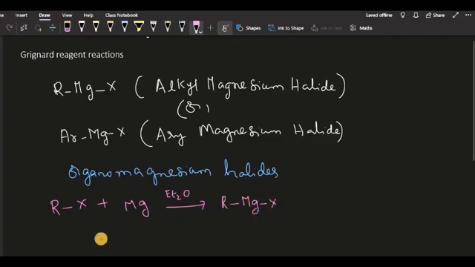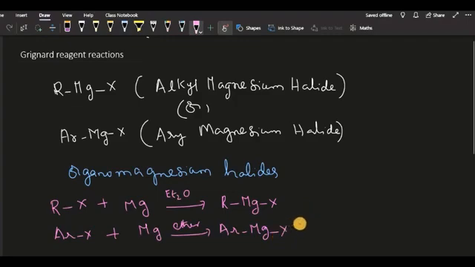So that means you can prepare Grignard reagent in this way, or else you can take aryl halide treated with magnesium metal in the presence of ether or Et2O. You'll get ArMgX. That way you can easily prepare Grignard reagents. So this is the general formula of Grignard reagents.